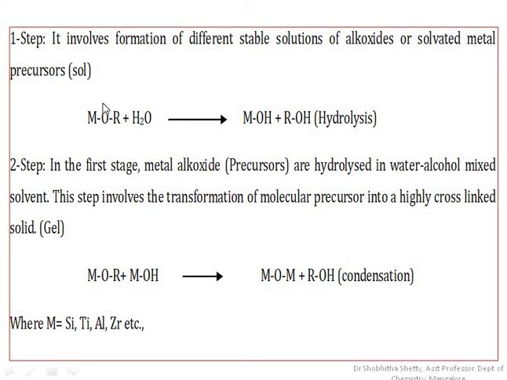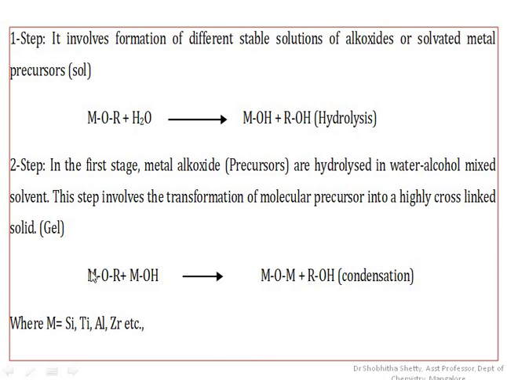So you can see this is the metal alkoxide, and this is the metal hydroxide. So first step is the hydrolysis process. In step 2, the metal alkoxides are hydrolyzed, and here they are again transformed from molecular precursor into a highly cross-linked solid, that is in the form of gel. So here this is the condensation process.